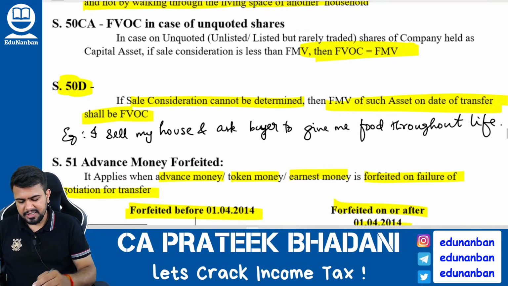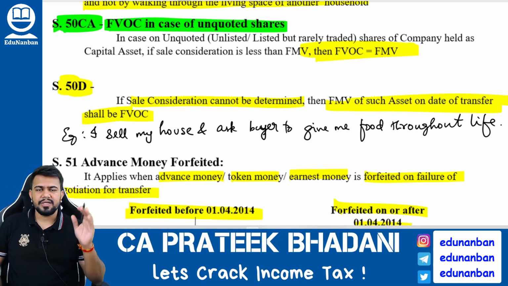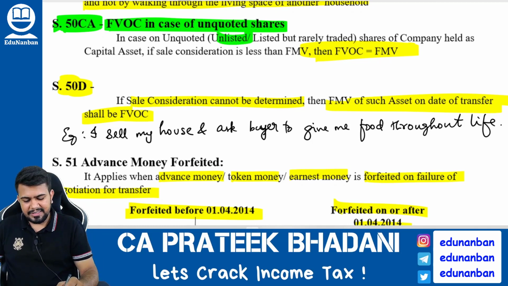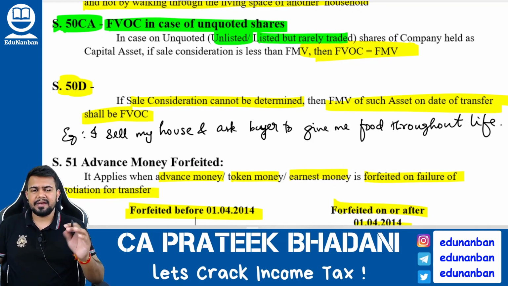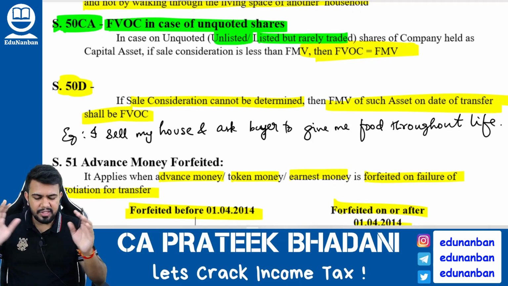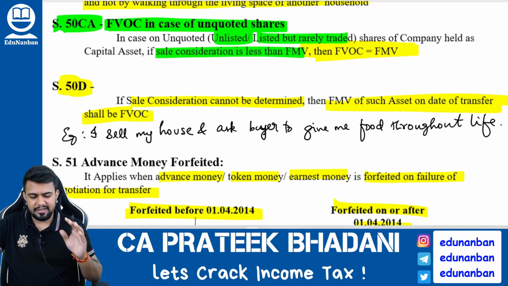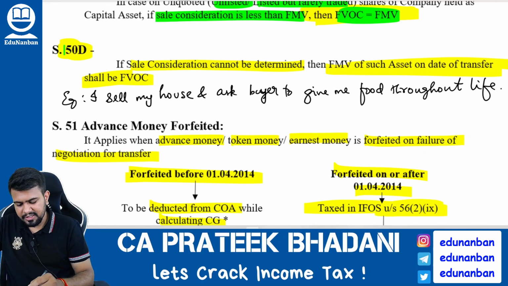Now let us discuss section 50CA: full value of consideration in case of unquoted shares. Unquoted shares means unlisted shares or listed but rarely traded shares. In case of unquoted shares, if the sale consideration is less than the fair market value, then the full value of consideration will be considered as the fair market value. Now let's come to section 50D.